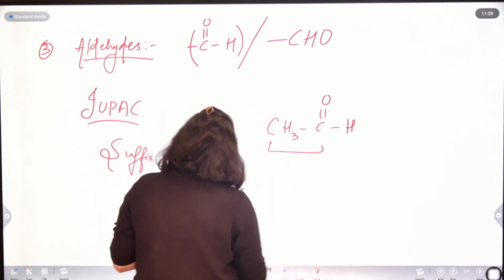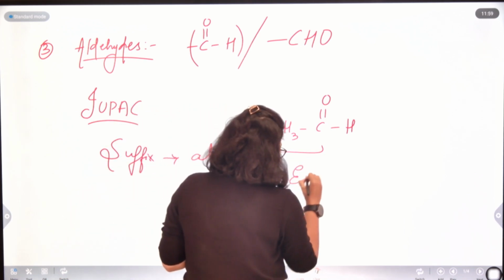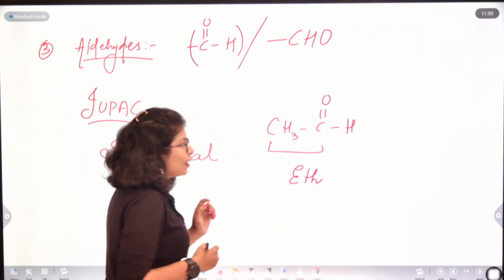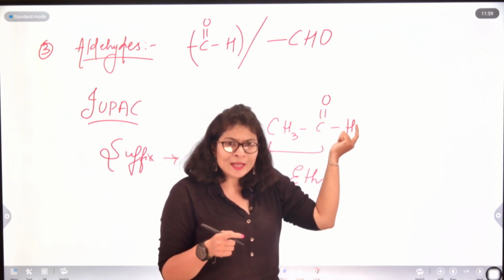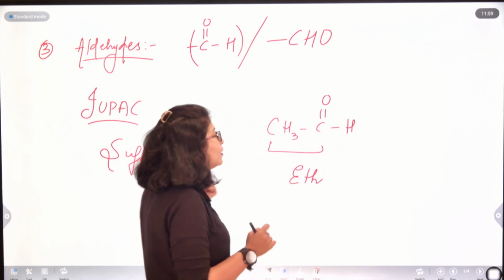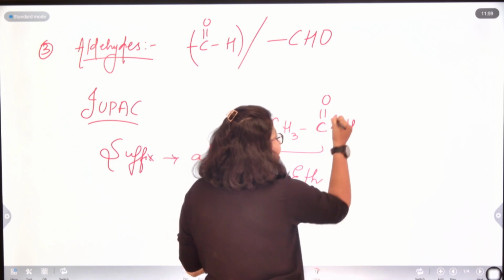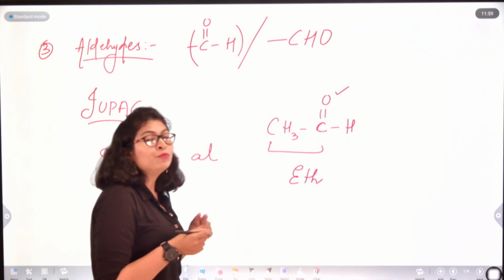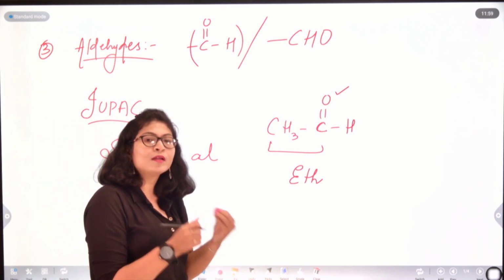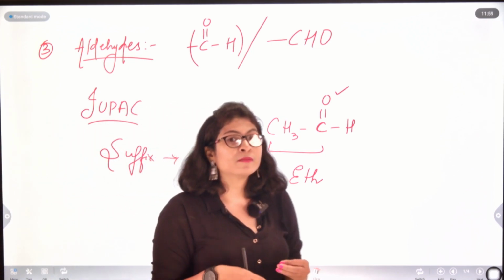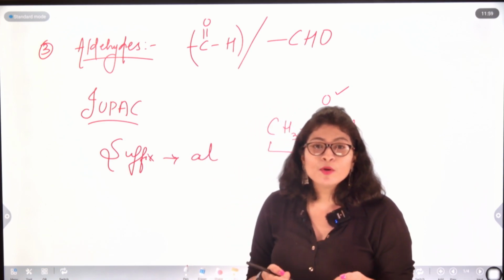The word root for two carbon atoms is eth. Right. And as all are singly bonded, and here you will see a double bond is there. So is it an alkene? No, because here the double bond is between the carbon atom and the heteroatom. We decide alkane, alkene, alkyne by simply looking at the number of bonds between two carbon atoms. If the two carbon atoms have a single bond, they are alkanes.